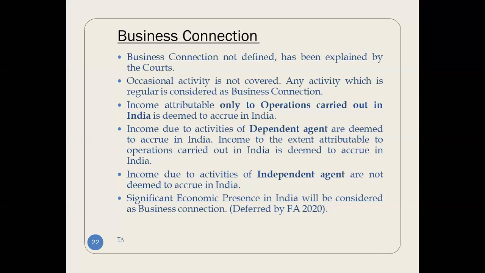Income attributable only to operations carried out in India is deemed to accrue in India. Income due to activities of a dependent agent is deemed to accrue in India, to the extent attributable to the operations carried out in India. Income due to activities of an independent agent is not deemed to accrue in India. And significant economic presence, which is right now deferred. So in case you have a SEP also, then you have a business connection. But it has been deferred by the Finance Act 2020 and a new date will be announced.